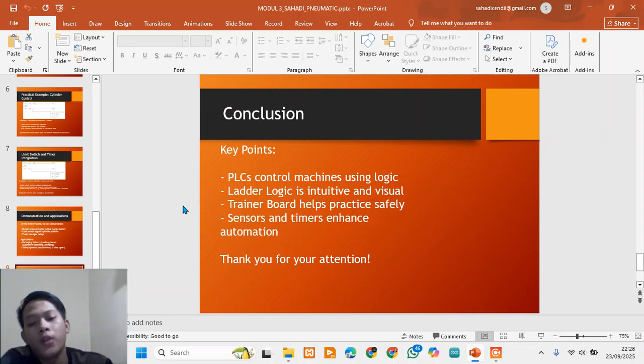Point one, PLCs are specialized computers that control industrial machines. Point two, ladder logic is the most common programming language for PLCs and is intuitive and visual. And point three, the trainer board provides a safe and practical environment to test PLC programs.